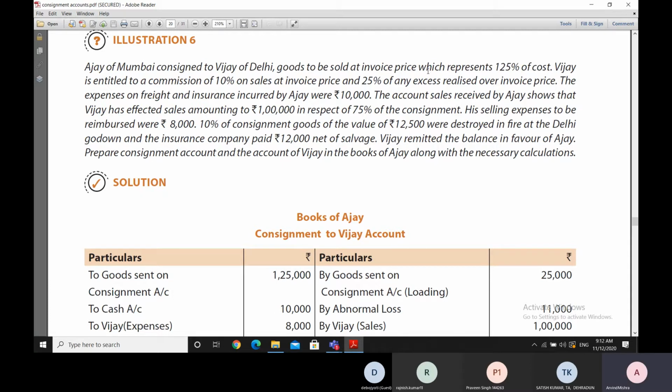So what is happening here is that in the pro forma invoice, the goods are at cost plus value.